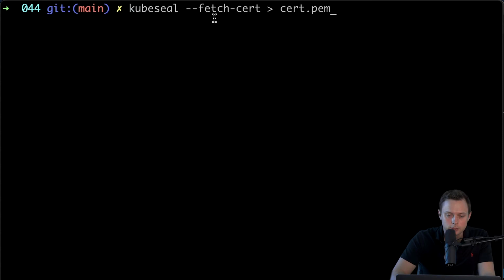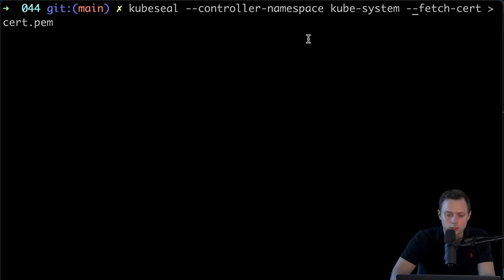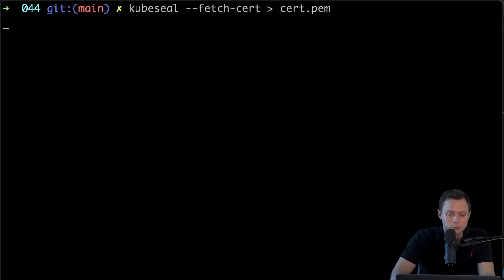And now we need to get the same certificate that we saw in the logs. So in order to do that, we can use the fetch cert, and then we can pipe it to create the file locally, and we're gonna call it cert.pem. And also, if you deployed your controller in a different namespace, you would need to run this additional flag and specify the namespace. So in my case, I use the same namespace, so I can remove it since it's a default value. Let me remove it and let me fetch the certificate.